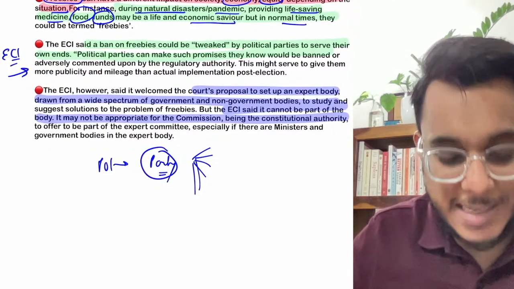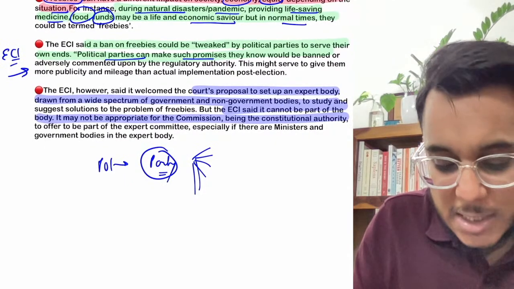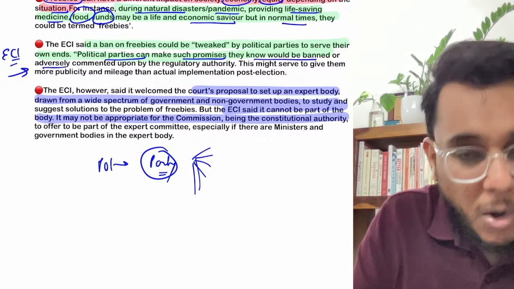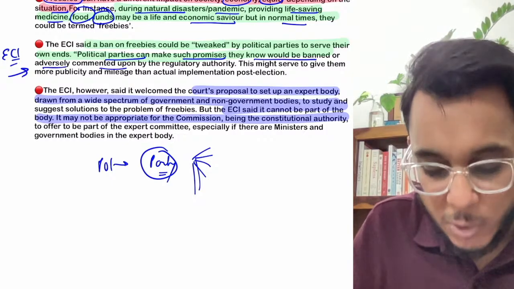So what ECI said is that political parties can make such promises that they know would be banned or adversely commented upon by the regulatory authority.